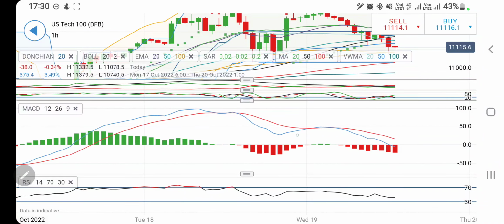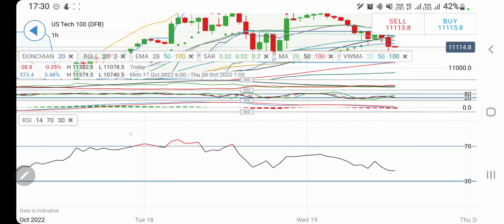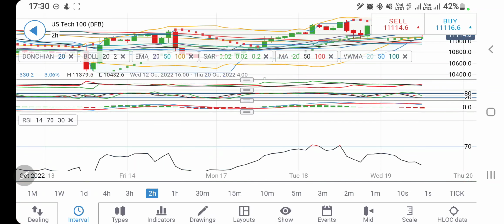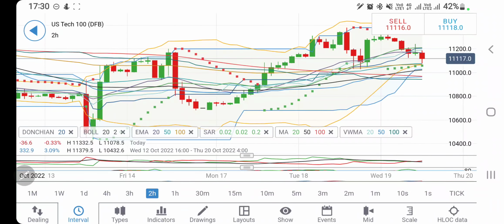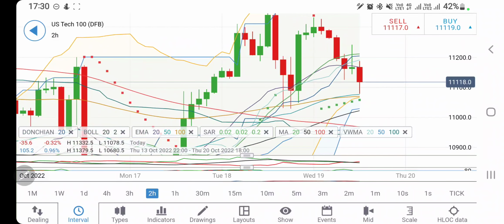Stochastic looking downwards. The MACD is divergent and bearish, and RSI is also at comfortable zone, not indicative much of the movement here. Look at the 2-hour charts. On the 2-hour charts, it is giving a breakout. It is trying to trade within this.